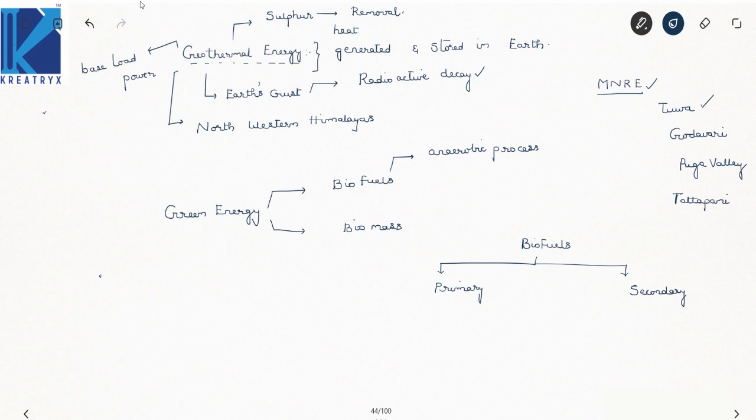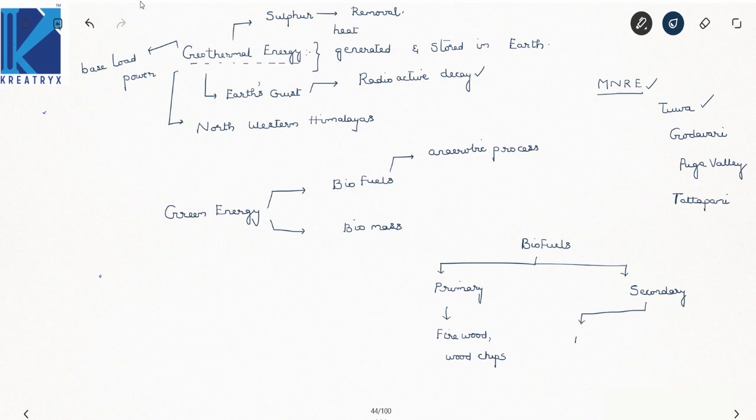Under the primary category, your firewood, wood chips, and forest residues all come under primary things. Now these are used to generate heat. These are primary sources of biofuel. Now what are the secondary sources? And again in the secondary sources there are three types.